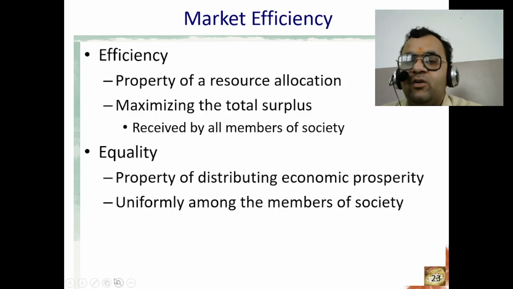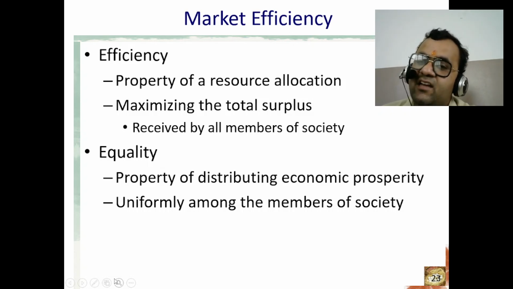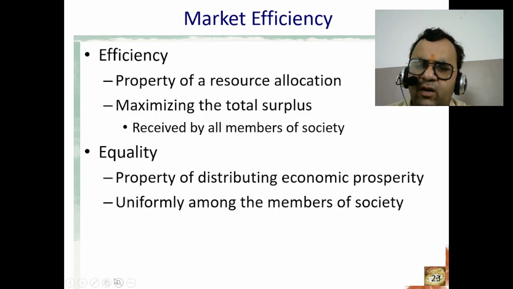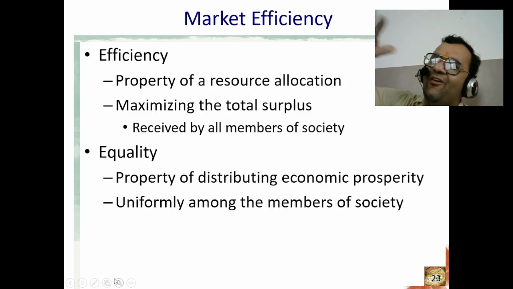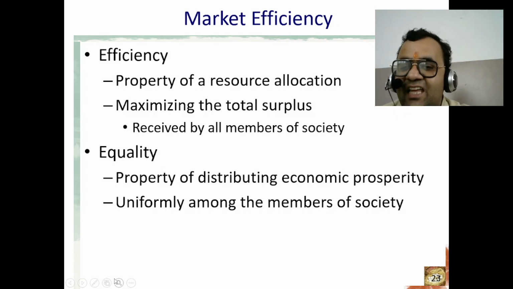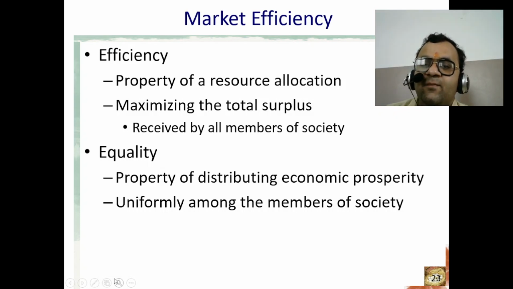Efficiency is about achieving more with less, optimizing resources, and streamlining the process to achieve greater productivity and success. Next, what is equality? Now, when we say the word equality, you think that when all the people are counted equally, it is known as equality. But here there is another concept.